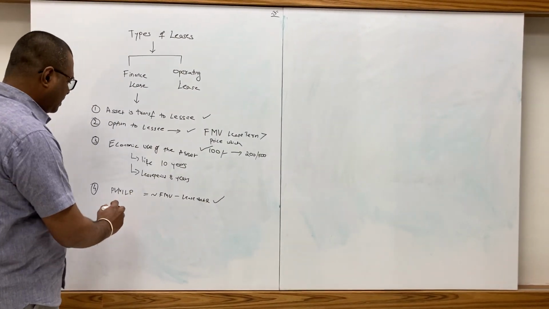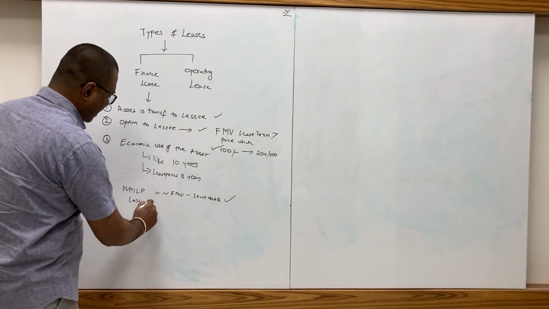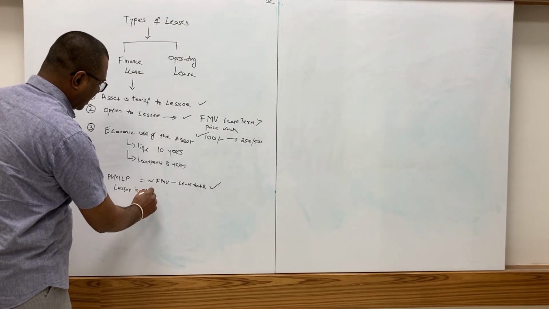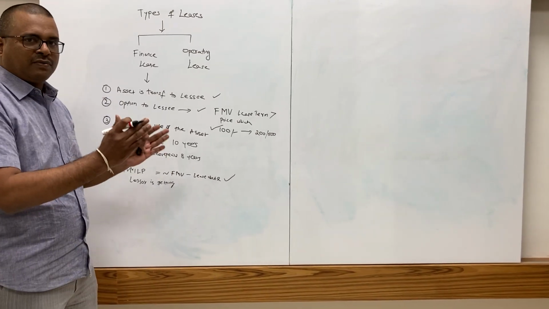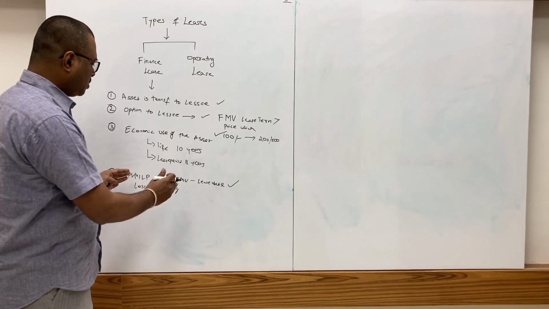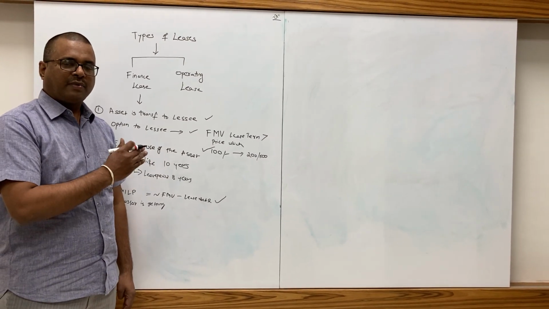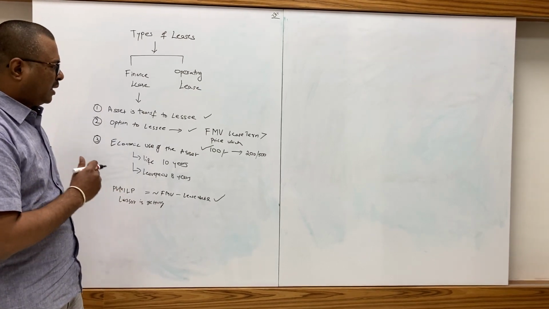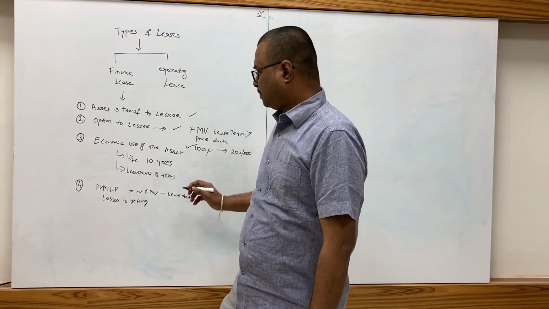Why? Because the lessor is getting the entire money of the asset on day one. That means over the period of the lease, he is able to recover the entire value of the asset. So in such cases also this will be treated as finance lease.